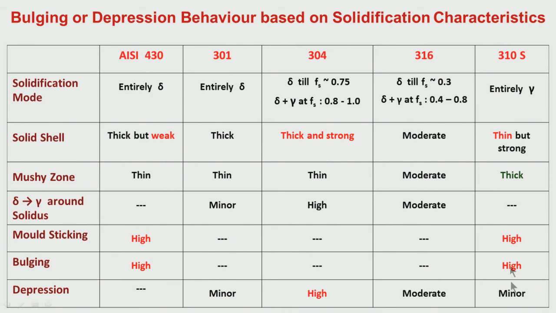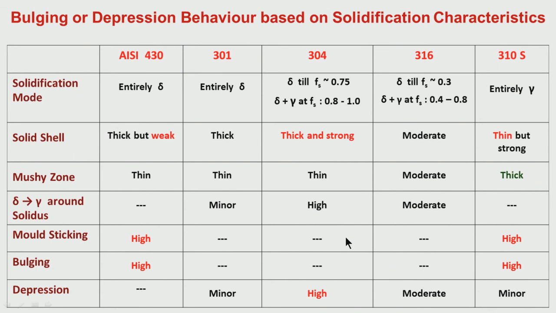So, if you try to understand what is the solidification behavior, and consequent to that whether there will be bulging, whether there will be depression, what chemistry will have depression, what chemistry will have bulging. So, I have mentioned that for plain carbon and low alloy steels, the chemistry around 0.1% carbon or carbon equivalent, it has depression.